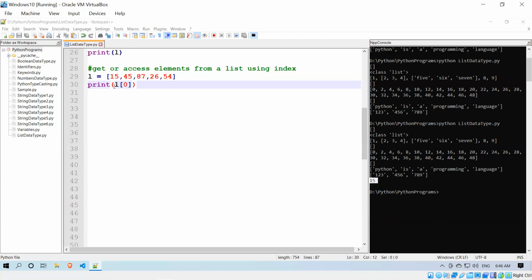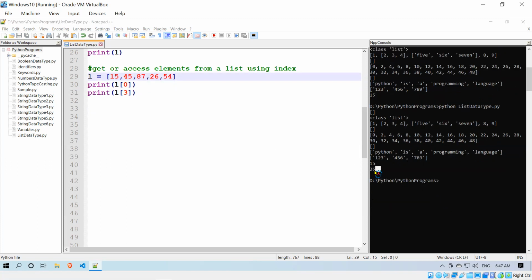After the list you need to provide the index value in between square brackets. So 0 means the first value. I'll try to take the third index. So l of 3. The third index means the fourth value: 1, 2, 3, 4. I should get 26.